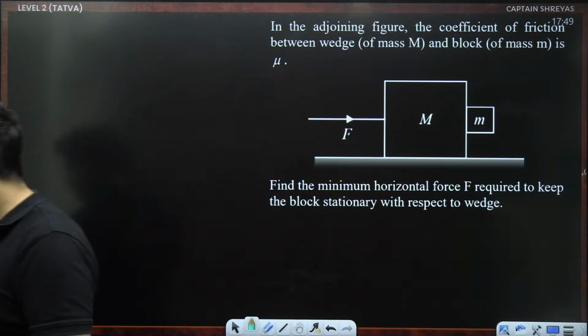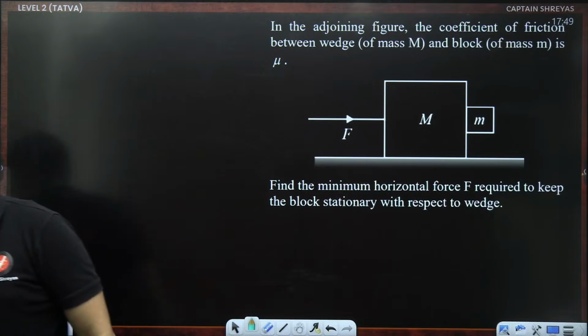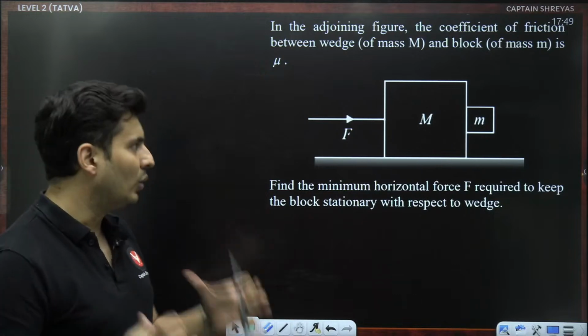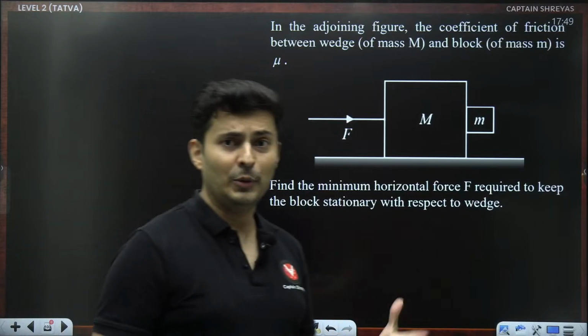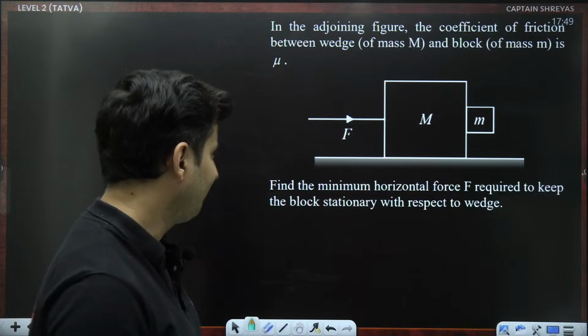Just try to visualize it for a moment. Imagine both the blocks moving simultaneously together and they are not able to slide with respect to each other because the friction is able to hold them. I think you will be able to recognize it only when you look at the free body diagram.